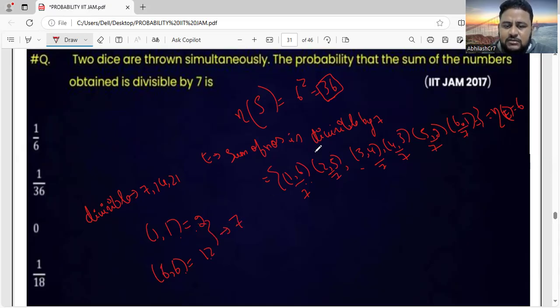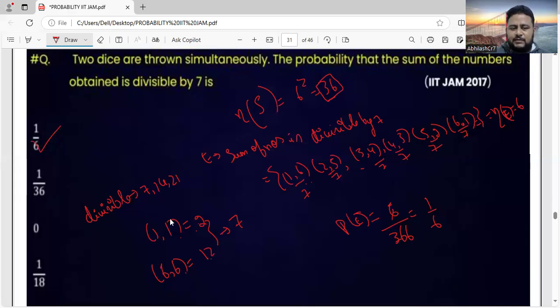That is 7 itself. So the favorable outcomes are 6. Probability of E is 6 by 36, that is equal to 1 by 6. Six 1s are 6, six 6s are 36. So here, friends, the correct answer is 1 by 6.